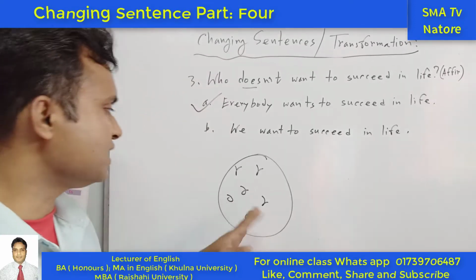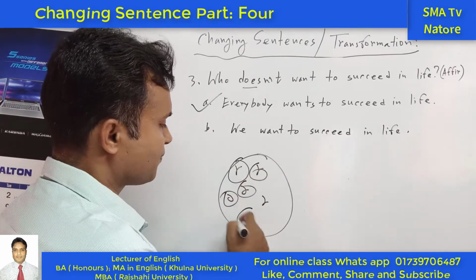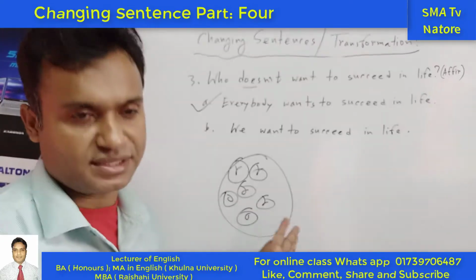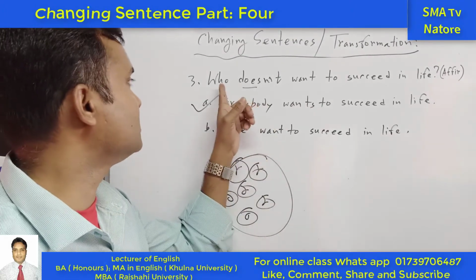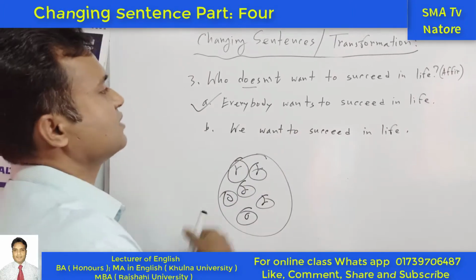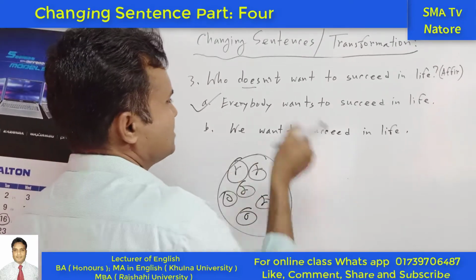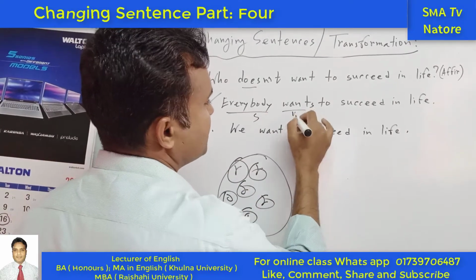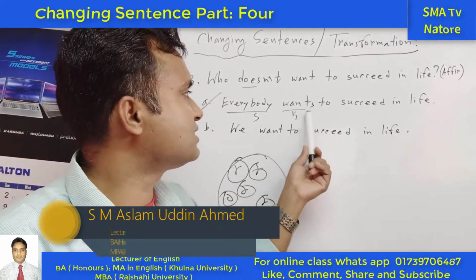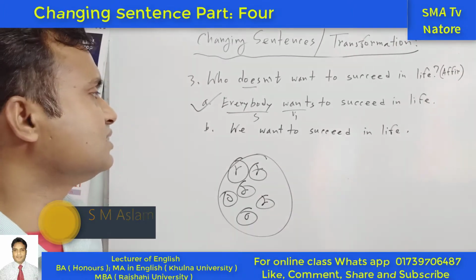Okay, so everybody is there. So this is the special situation, giving us these types of answer. For this reason, what happened? If we see "who", we can start with "everybody", and next, everybody is the particular one, so everyone. So next, this one is the subject, and next is the present form of the verb, because this one is third person singular number. For this reason, what happened? It is taking s or es or is. So in this case we can use a different way.